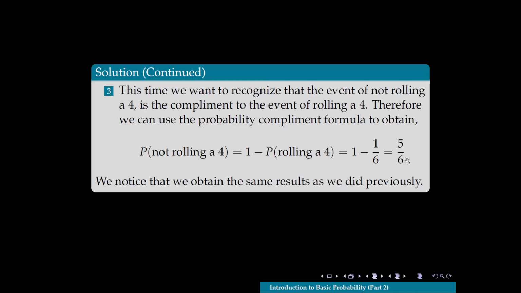Now notice, if we had more outcomes to consider, this might be a much easier probability to compute, right? In this case, we only had 6 possible outcomes, but suppose it was a little more complicated. We were dealing with, say, a 52-card deck, and we wanted to know what's the probability of not getting a black card or a face card, right?